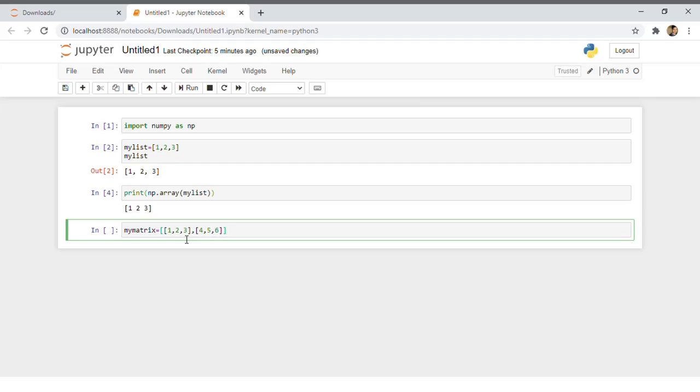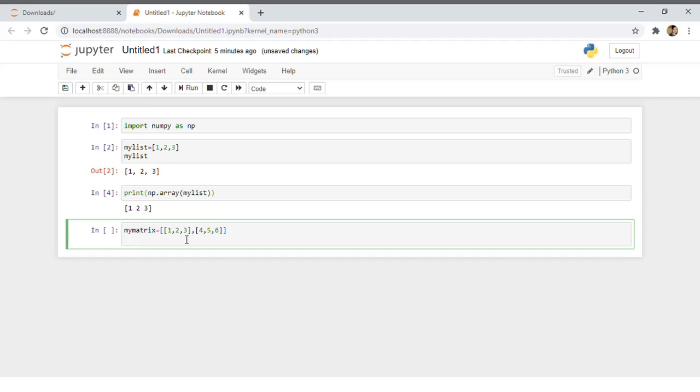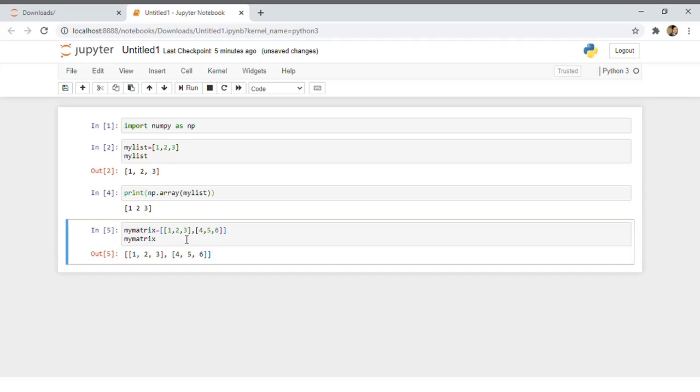If I run this, you can see it's coming as a two-dimensional list, and not an array.